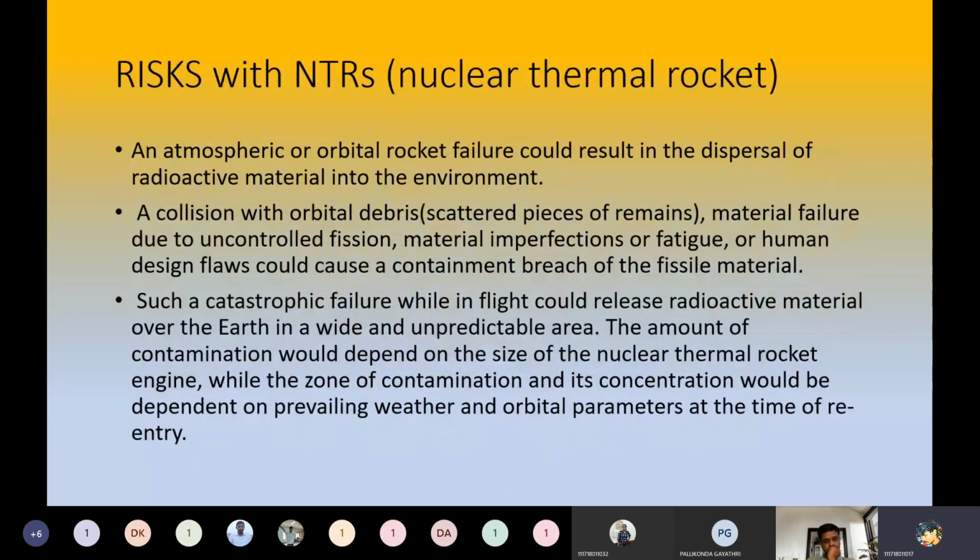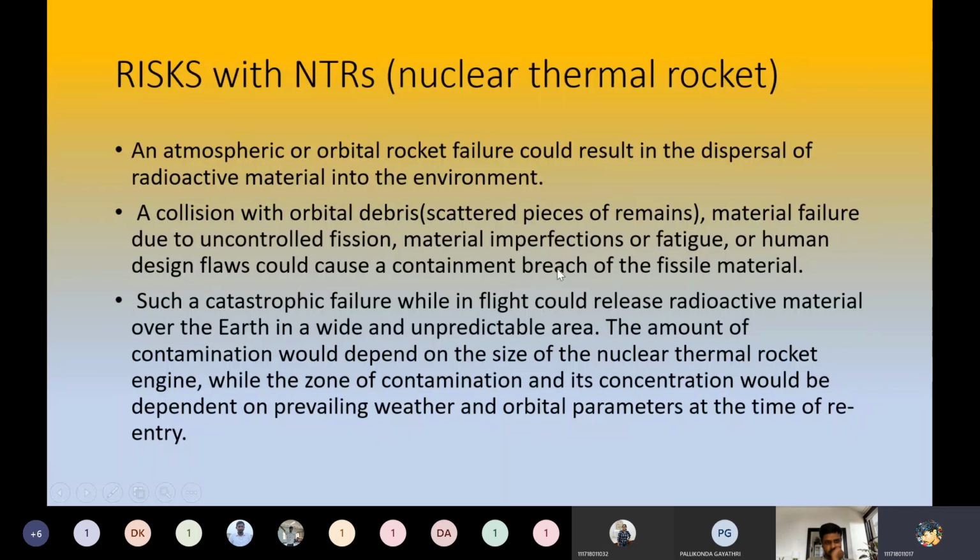But there is a risk factor for them. There are risks with NTRs, nuclear thermal rockets. An atmospheric or orbital rocket failure could result in dispersal of radioactive materials into the environment, which is harmful for us. A collision with detritus, meaning scattered pieces of remains like small waste materials in space, or material failure due to corrosion, material imperfection, fatigue or human design flaws could cause a containment breach of the fissile material.